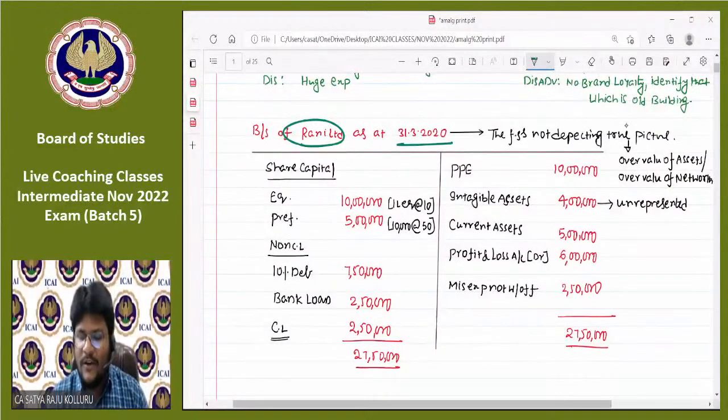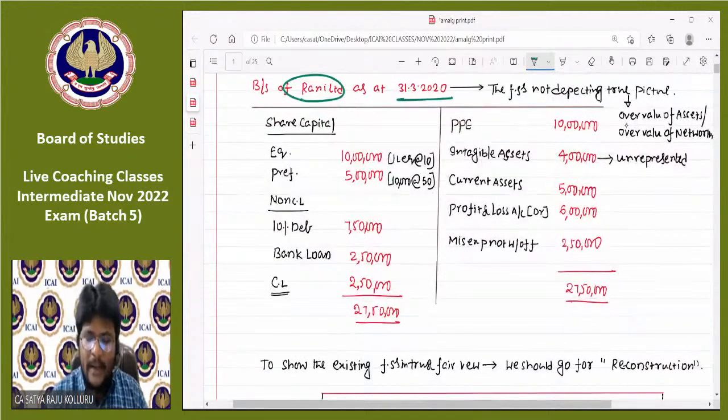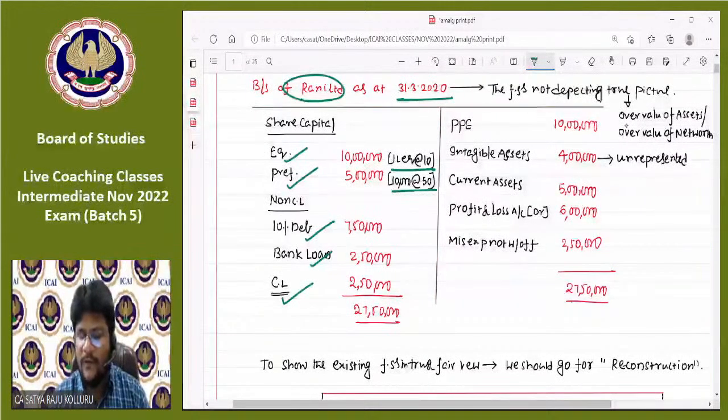Sir, what balance sheet information have they given? Let us have a quick look. Share capital: under share capital, equity share capital is given, 1 lakh equity shares at the rate of 10 rupees, that is a total of 10 lakh. Preference share capital, 10,000 preference shares at the rate of 50 rupees each, that 50 rupees is the face value, so the total will be 5 lakhs. Under non-current liabilities, 10% debentures are given. Bank loan is given, and then current liabilities. So the total of the liability side is 27 lakh 50,000.